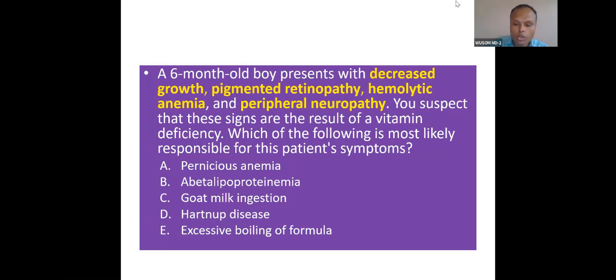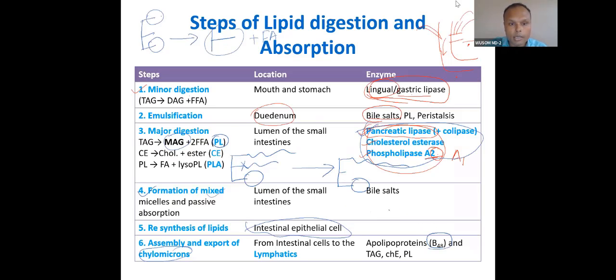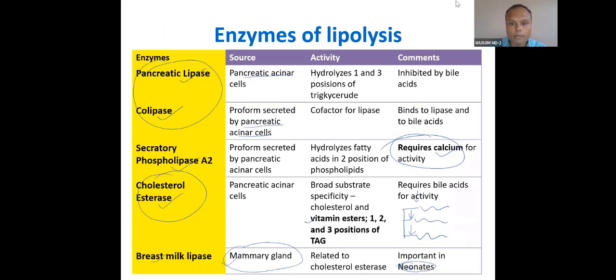So lipid digestion is not that difficult. It is very easy. Just remember these 3 enzymes, done. And in this table, cholesterol esterase has 2 important functions, like phospholipase requires calcium, and this will act on all other things except triglyceride and phospholipid. Cholesterol esterase has the capacity to act on all the lipids, even triglyceride, all the ester bonds of triglyceride.